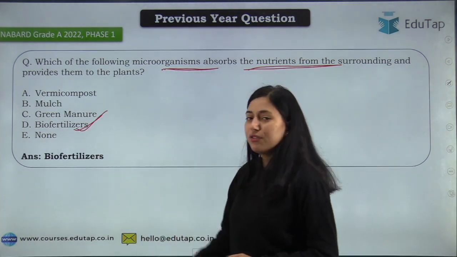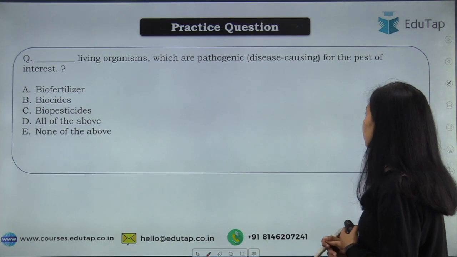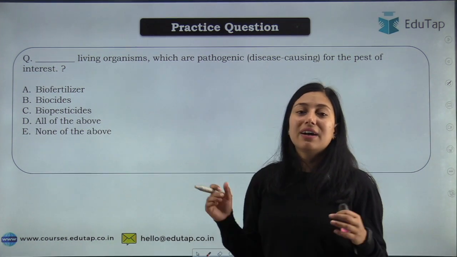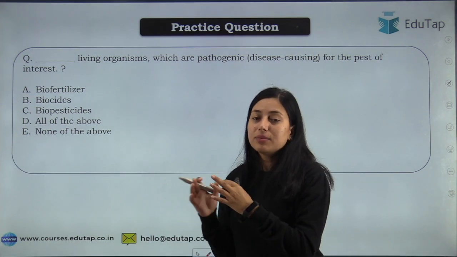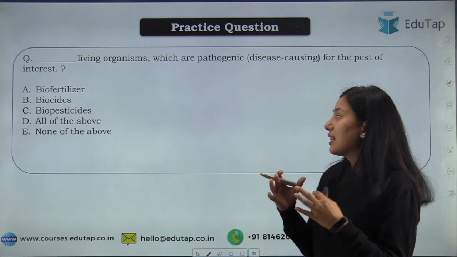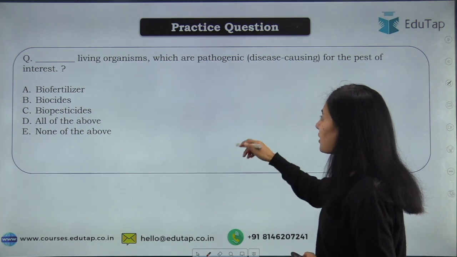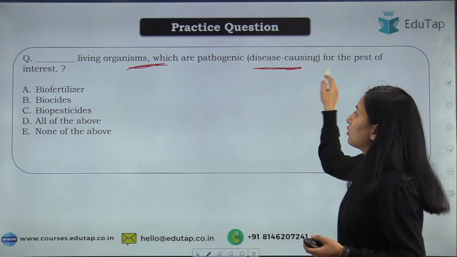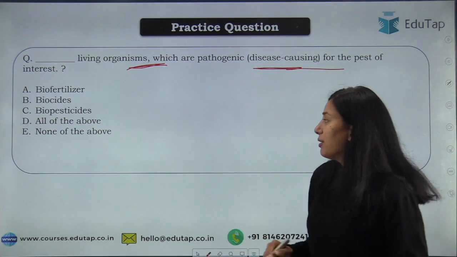Okay, biofertilizer. Moving on to the next, that is dash living organisms which are pathogenic, disease causing for the pest of interest. Okay, student, pest of interest means see, we have like pest in agriculture. So उस पे जो microorganism, उस पे जो living organism feed करते हैं, उनको kill करते हैं ताकि हमारा benefit हो सके. So options are biofertilizer, biocides, biopesticides, all of the above, none of the above. Okay, so हमने डिस्कस कर लिया है कि जो लिविंग ऑर्गेनिज्म यूज होते हैं टू किल द पैथोजेनिक पेस्ट, okay, they are known as your biopesticides.